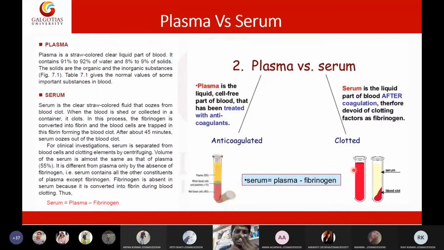Then any other functions? Helping clotting. Very good. There is a term for it. Blood will try to maintain hemostasis. Hemostasis means whenever there is a cut, the bleeding will be stopped by itself, and that phenomenon is called hemostasis. That property is there for blood, and that is called the clotting function. Very good. Any other functions of blood?